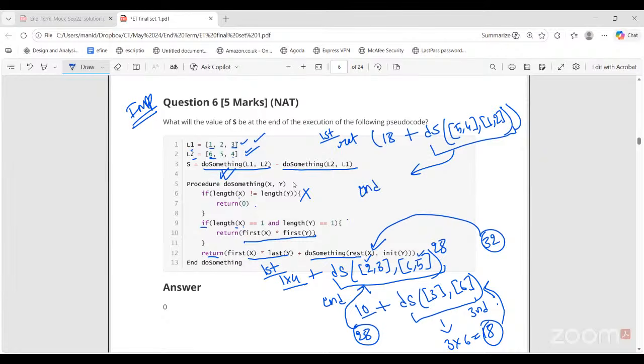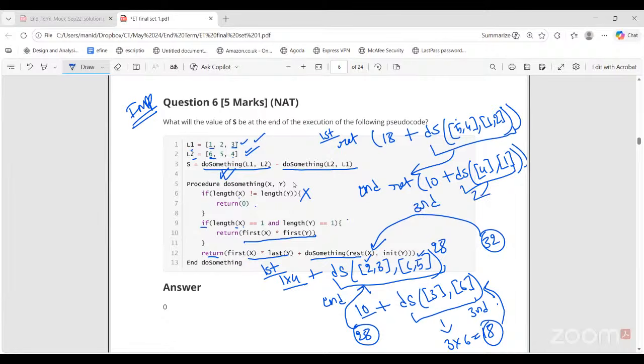Here now you have again length is same but not 1. So return statement is first of X into last of Y. What is first of X? 5, last of Y 2. 10. 10. Plus do something rest of X. Rest of X is 4. 4. Init of Y is 1. Now third call.